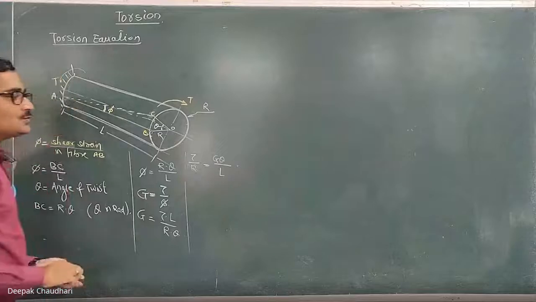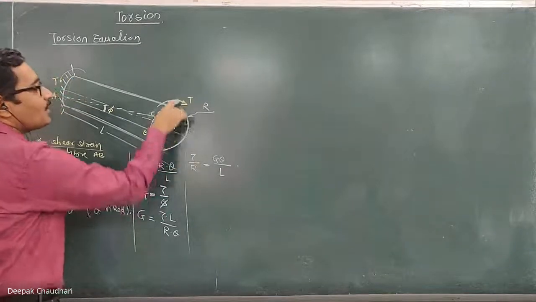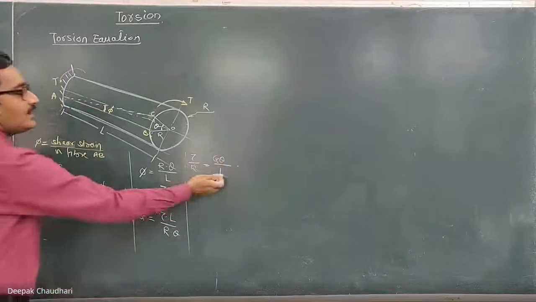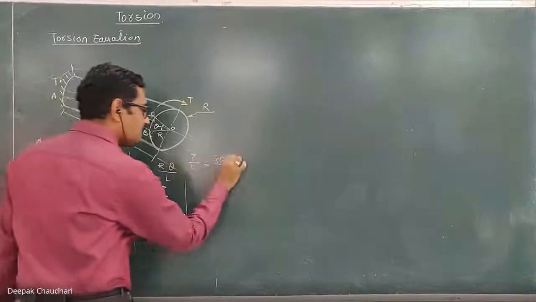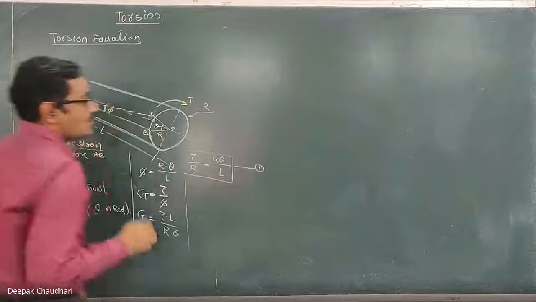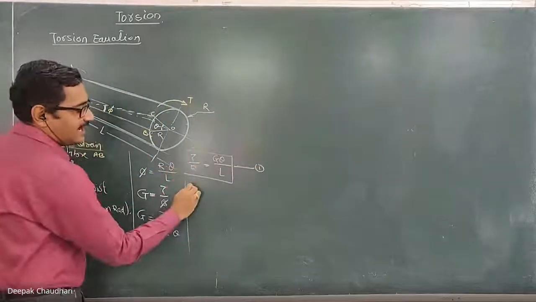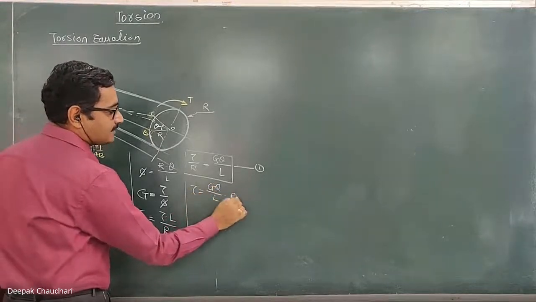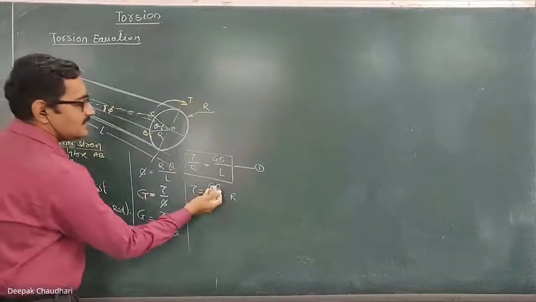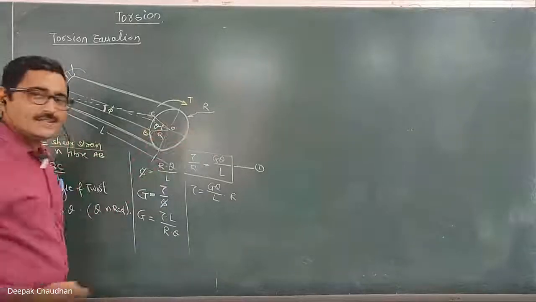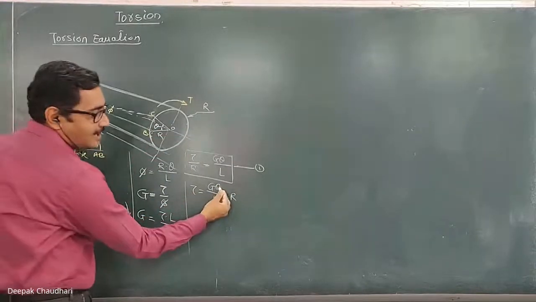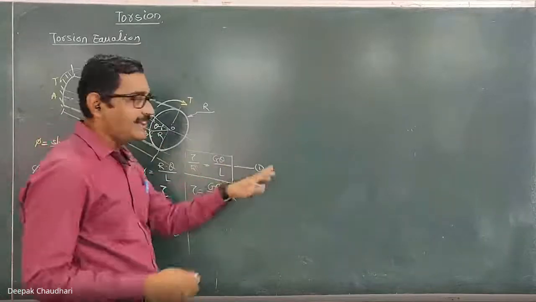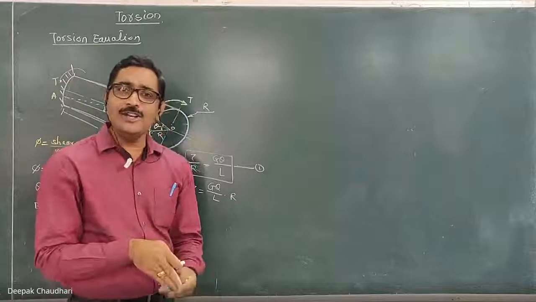This equation gives you the relation for the shear stress induced because of this twisting moment, torque, where G is the modulus of rigidity and theta is the angle of twist over the length of L meter. This is the first part; let's call it equation number 1. From equation 1, I can write tau is equal to G theta upon L into R. For this shaft, G, the modulus of rigidity, remains constant, and the angle of twist per unit length also remains the same. Independently theta and L will change, but the angle of twist per unit length remains the same.